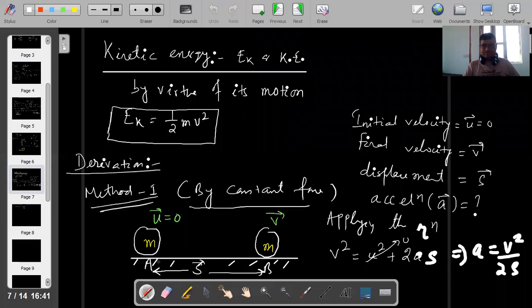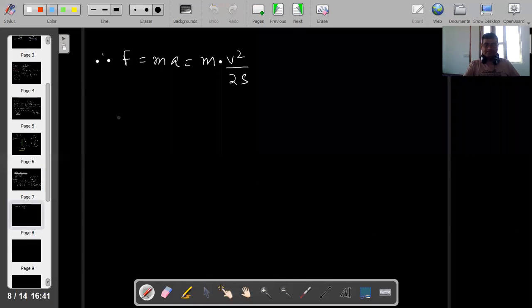Now we have to calculate the displacement. As the body is accelerating, the force and the displacement are in the same direction, so the angle between F and s is 0 degrees. Now write work done: let this force displace the body.